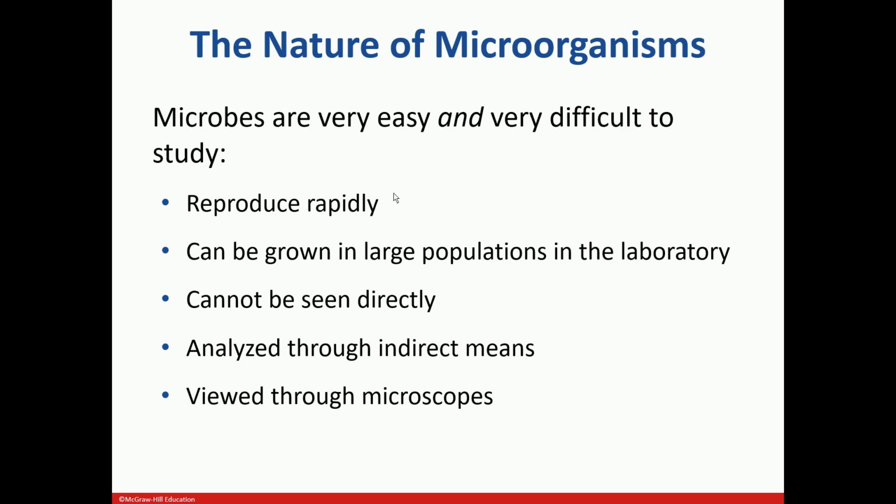If you start at night with one single bacterium, in the morning you will have millions of the same kind of bacteria, because the generation time is only 20 minutes, so they double every 20 minutes. From 1 they become 2, from 2 to 4, 8, 16, 32. That's the way it goes. So they can be grown in large populations in the laboratory. As I said, they grow very fast, so you can have millions of bacteria and grow them in the lab. That is why we can study them very easily.